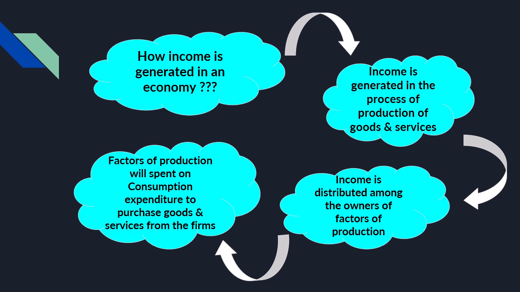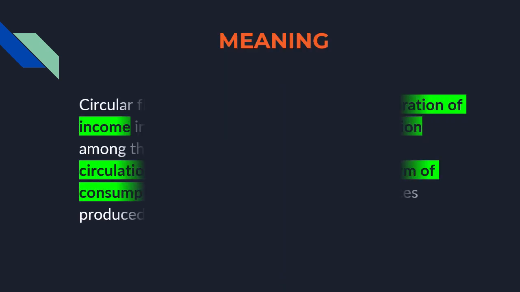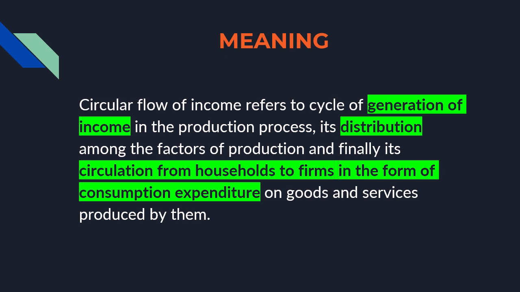Now if you read the definition, you will be able to understand that. So now let's read the definition. Circular flow of income refers to the cycle of generation of income in the production process, its distribution among factors of production, and finally its circulation from household to firms in the form of consumption expenditure on goods and services produced by them. Meaning of circular flow of income can be further explained with the help of a diagram.